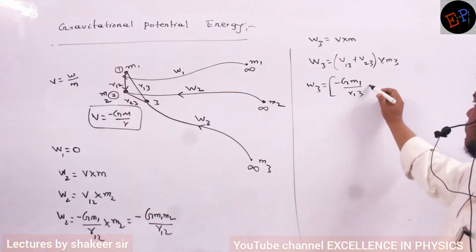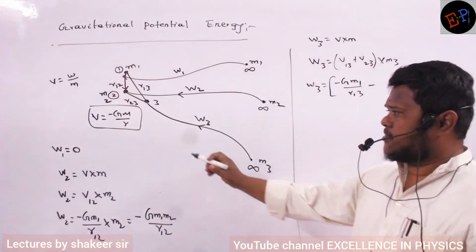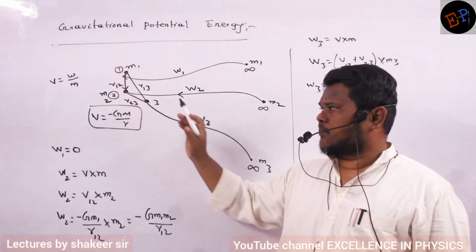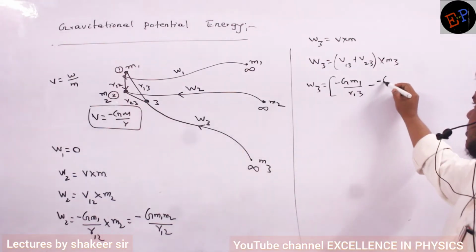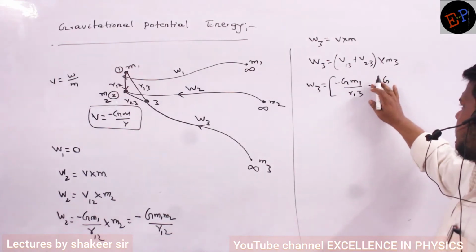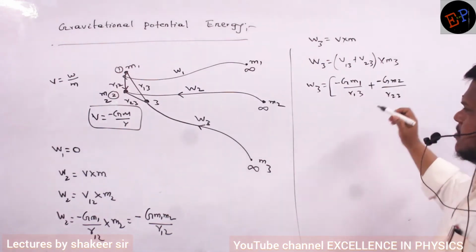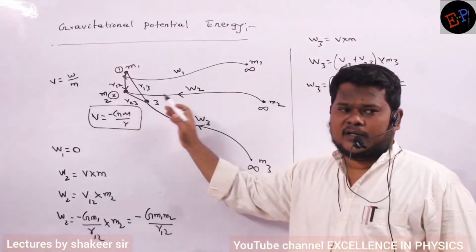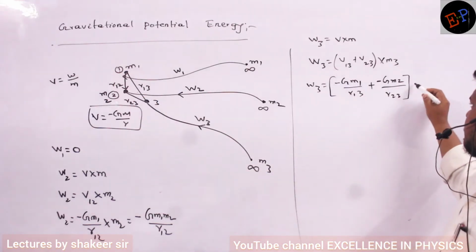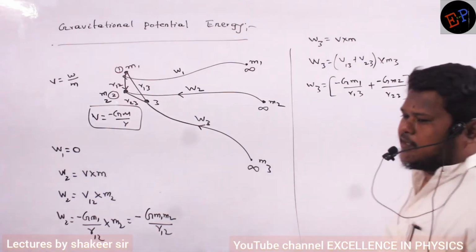Then potential due to the second mass is minus G M2 divided by R23. The distance is R23 only. Multiplied by which mass we are moving? I am moving mass M3.